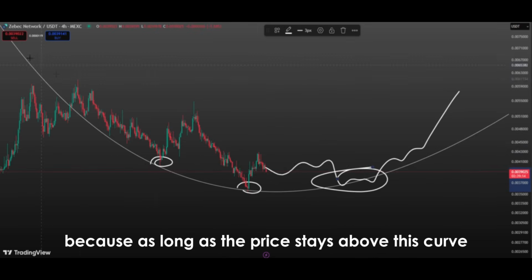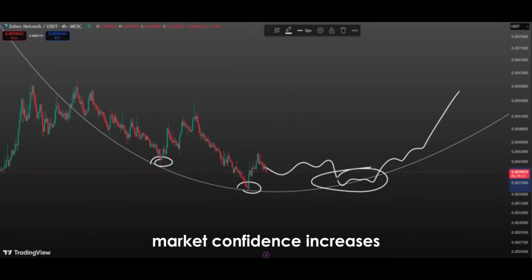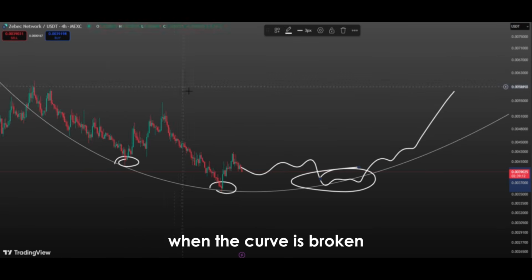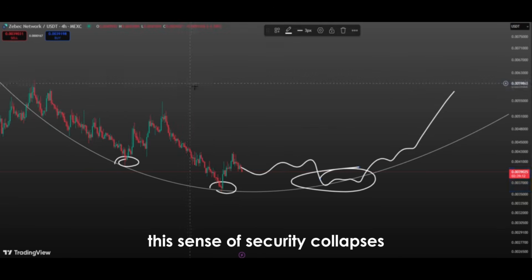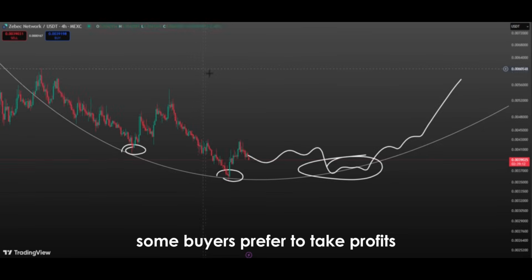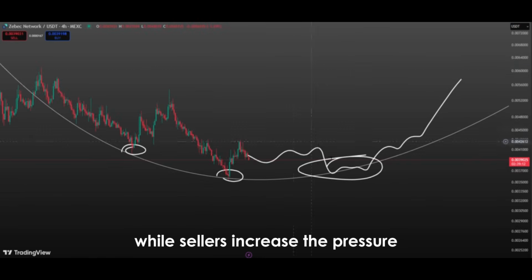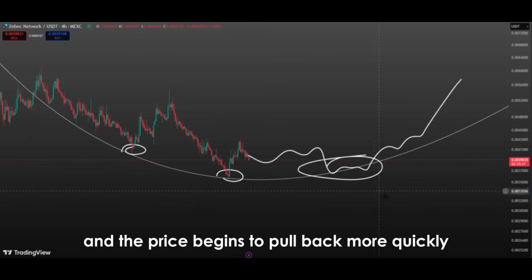Because as long as the price stays above this curve, market confidence increases, buying appetite continues, and the uptrend carries on strongly. When the curve is broken, this sense of security collapses. Some buyers prefer to take profits, while sellers increase the pressure, and the price begins to pull back more quickly.